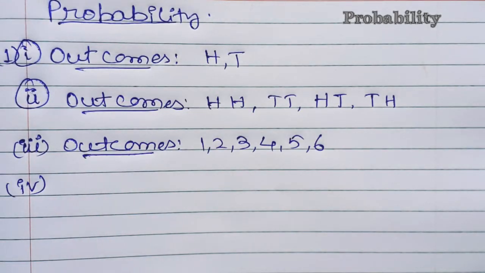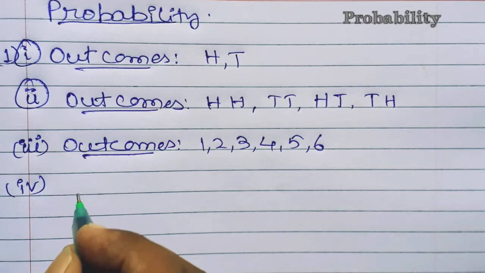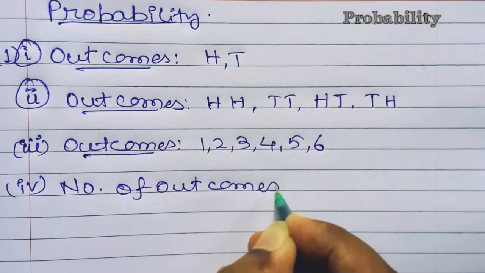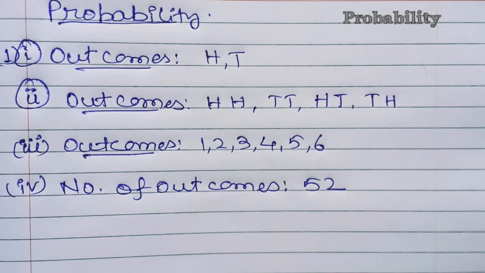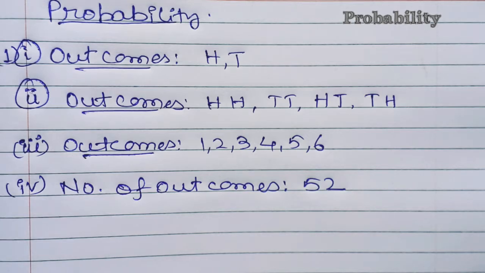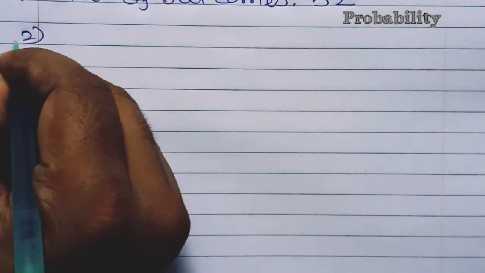Now the fourth part: from a well shuffled deck of 52 cards, one card is drawn at random. Total 52 cards, I have already told you to learn the cards cases. Out of these 52 cards, if I am taking only one card, what is the number of possible outcomes? The number of outcomes is asked, so how many can there be? The number of outcomes will be 52, because which card will be drawn, we don't know. So there are possibilities of all those 52 cards. Okay, now we will be moving towards question number 2.